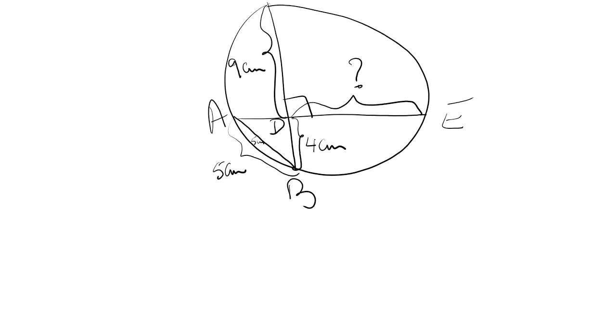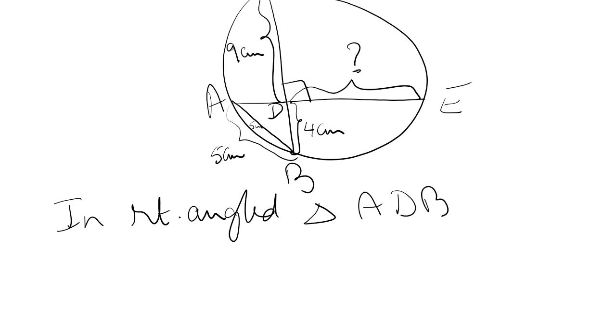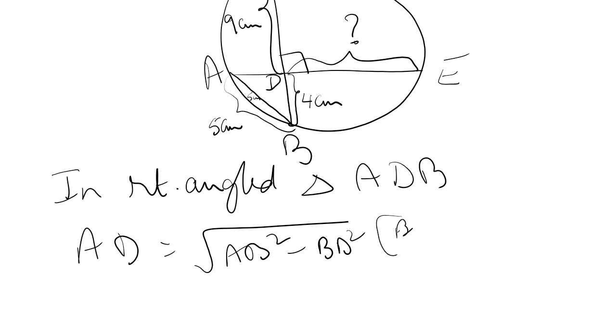Now, this small triangle ADB is a right angle triangle. Do you agree, all of you? So, in right angled triangle ADB, what is AD? AD is equal to square root of AB square minus BD square. Hypotenuse square is equal to sum of the squares on the other two sides, according to Pythagoras theorem. So AD will be hypotenuse square minus BD square. Everybody agrees?